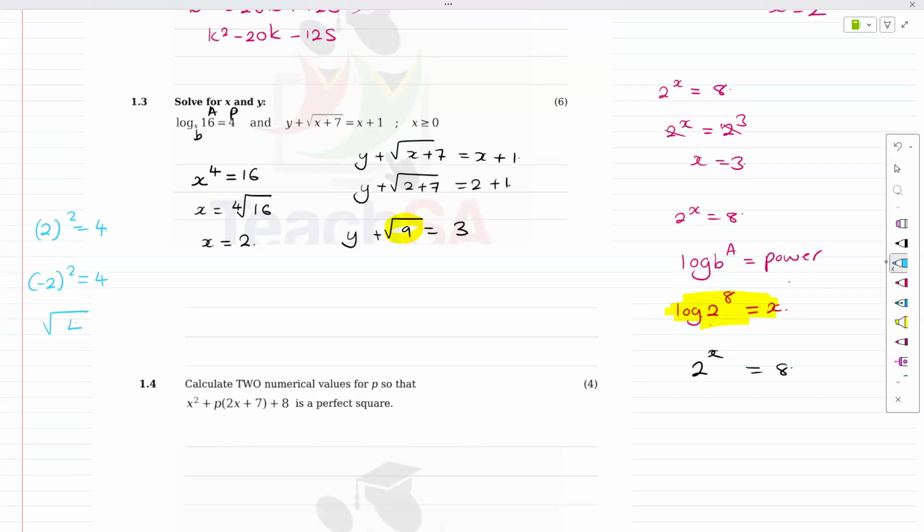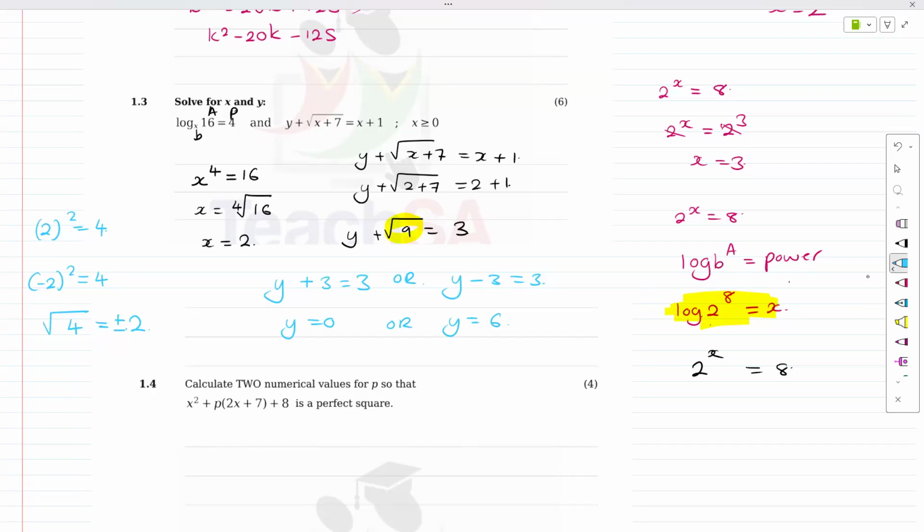So when I square root 4, what's my answer? It's 2. How do I know which 2 it is? I don't. That's why I get plus or minus. So just remember that that's y plus 3 equals 3, right? That's on one side. But don't forget that this is also a minus. So y minus 3 equals 3. And we can deal with this quite simply, right? y equals 0 or y equals 6.